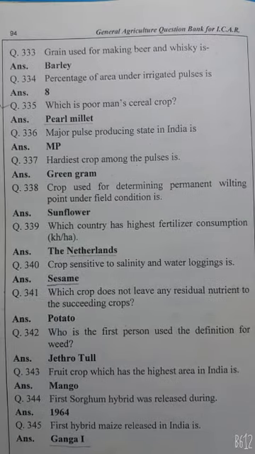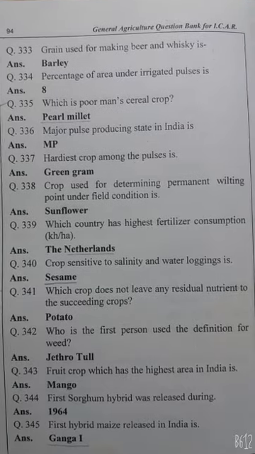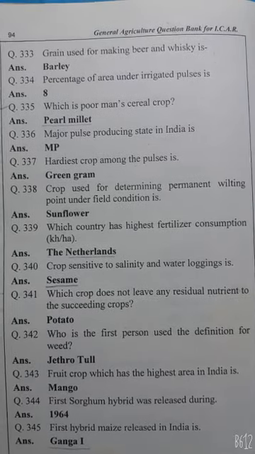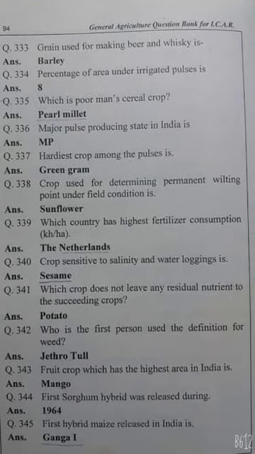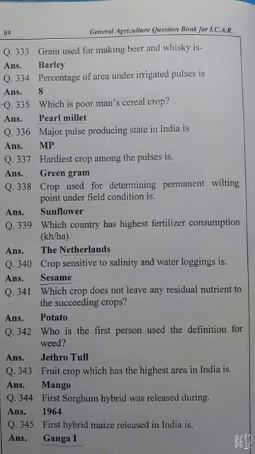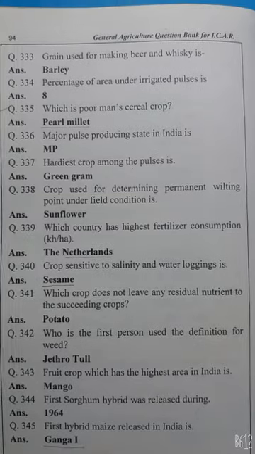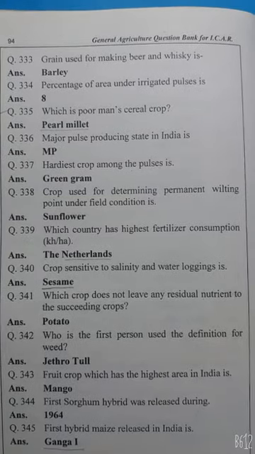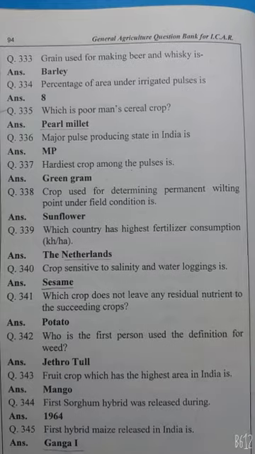Crop used for determining permanent wilting point under field condition is sunflower. Which country has highest fertilizer consumption? Netherlands. The crop sensitive to salinity and waterlogging is sesame.